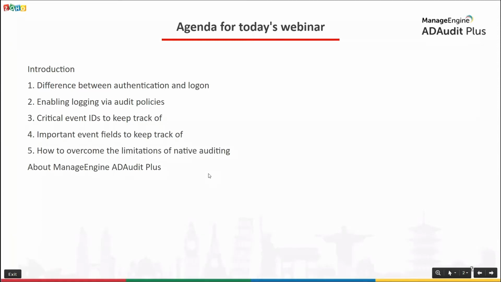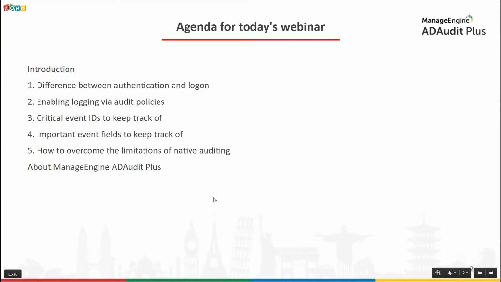We'll then look at how you can ensure that all authentication and logon activity happening in your environment gets recorded, how you can record all this activity via audit policies. We'll then take a look at the critical event IDs and the event fields contained within these event IDs that you need to keep track of. We'll then move on to the limitations of auditing logon activity using Windows' native functionalities and how you can overcome these limitations. I'll finally end with a very brief overview of AD Audit Plus's capabilities.